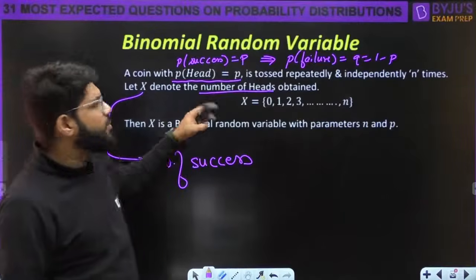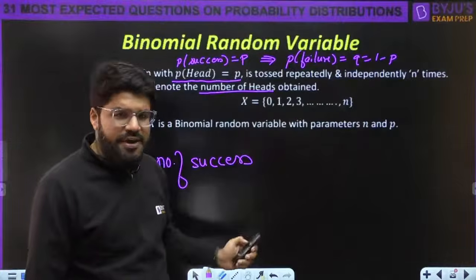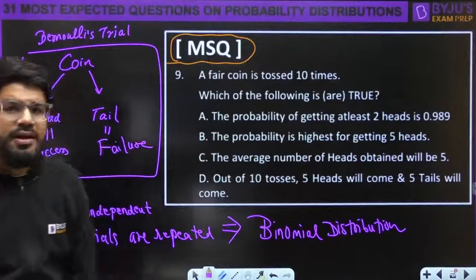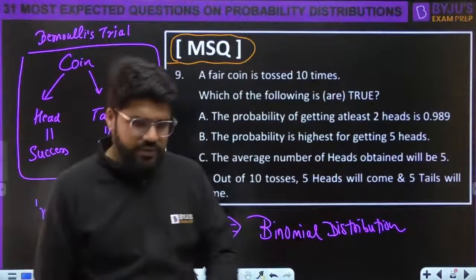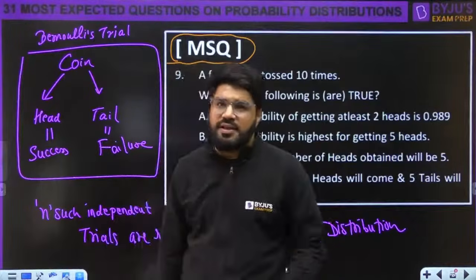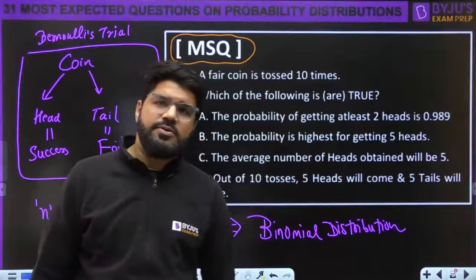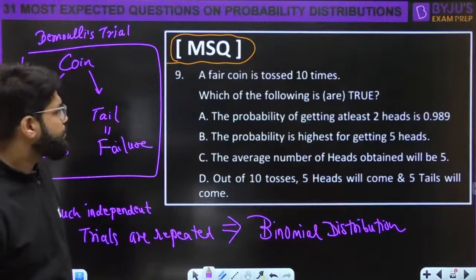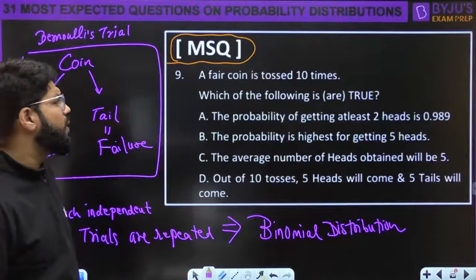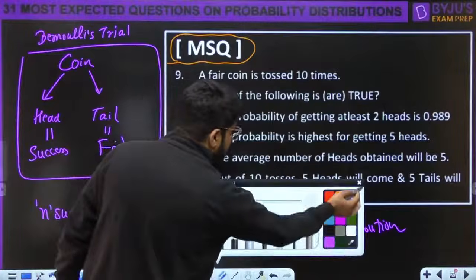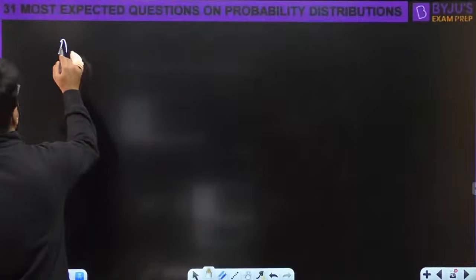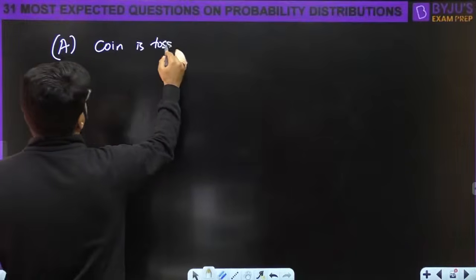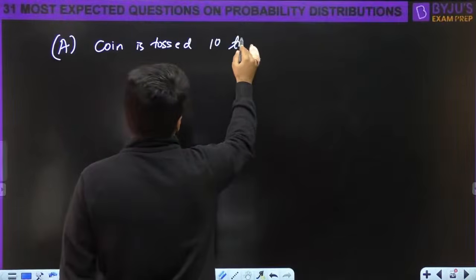Again, I'm telling you, the question may not be only on coin or head-tail. We will see different questions, but first let us cover the regular question, and it is an MSQ question for you. This year, GATE 2022, we have seen several MSQ patterns from engineering maths. That is why we are discussing MSQs from engineering maths especially. Which of the following is or are true? The probability of getting at least 2 heads. Let's go to option A. Option A: a coin is tossed 10 times.